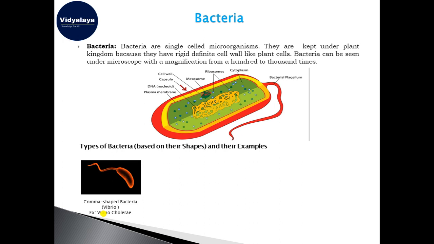These bacteria are comma shaped. You know what a comma is? An example is Vibrio cholerae, which is a pathogenic bacteria causing diseases like cholera. So the first one is Vibrio.